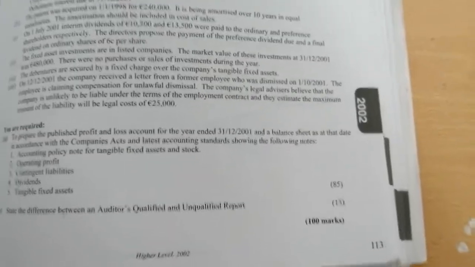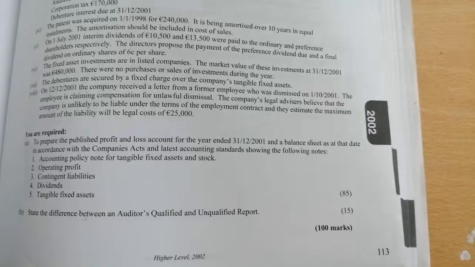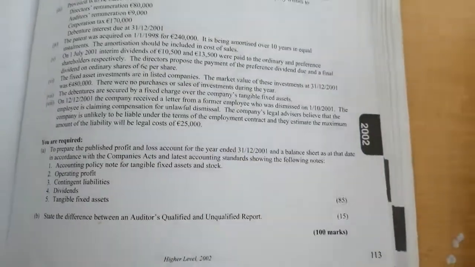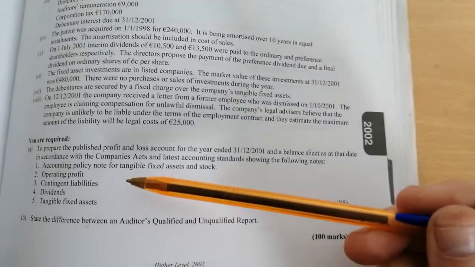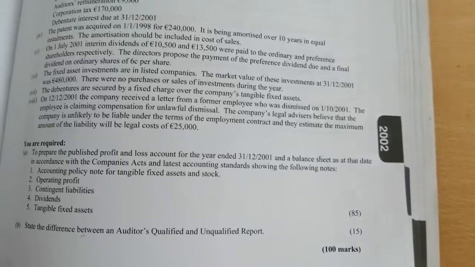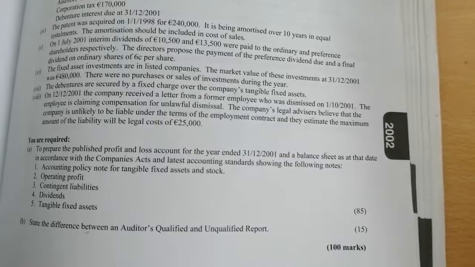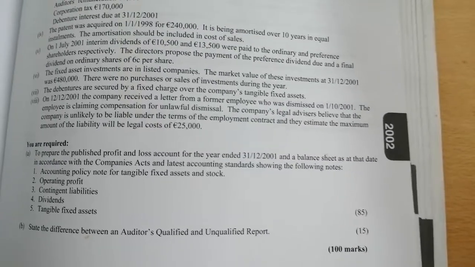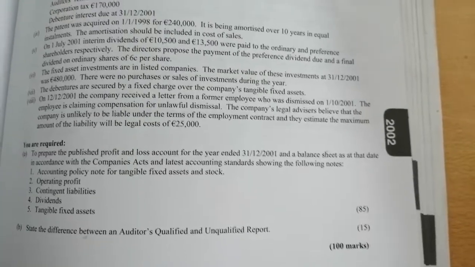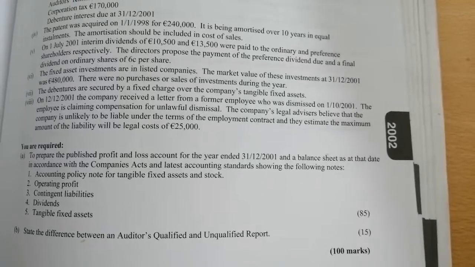Okay, so that's if it's unlikely for us to be liable. If it's likely that we are going to have to pay this money, then we must put it in our accounts, and we must also have the note. So the note is the very same, whether it's likely or unlikely, but in the accounts, whatever costs we'd be liable to pay out would go in with ordinarily our administration expenses. I suppose it could be one of our other expenses, but mostly it's the admin expenses where it would go in.